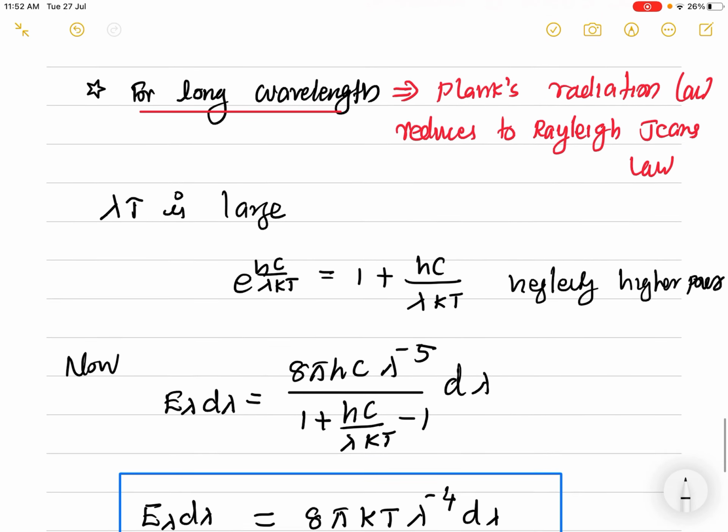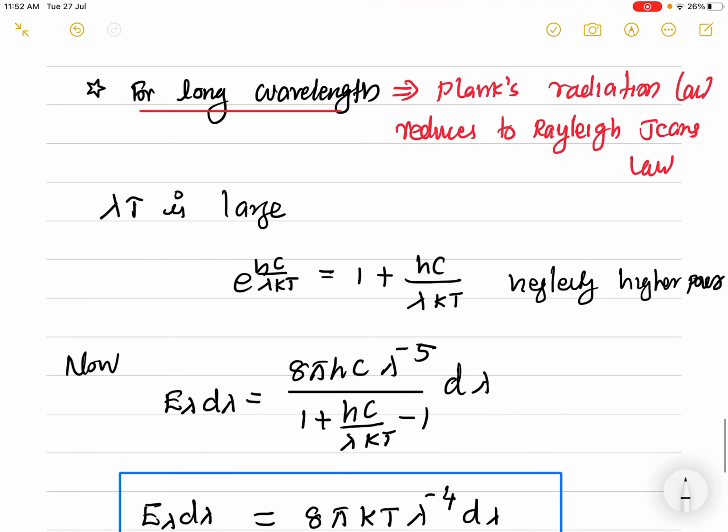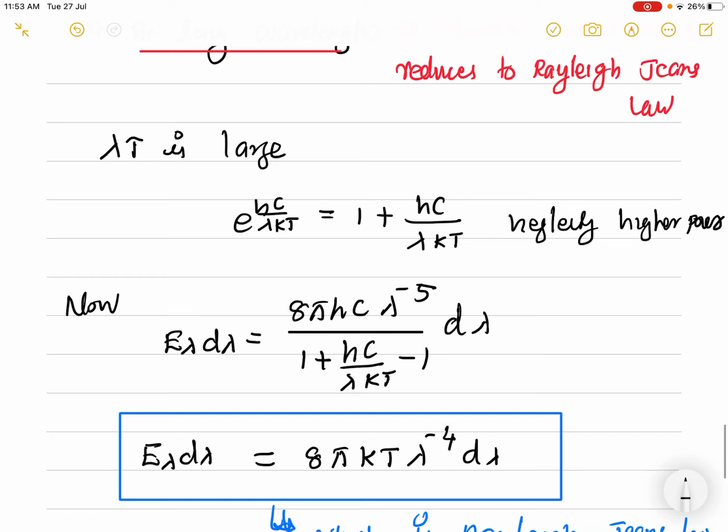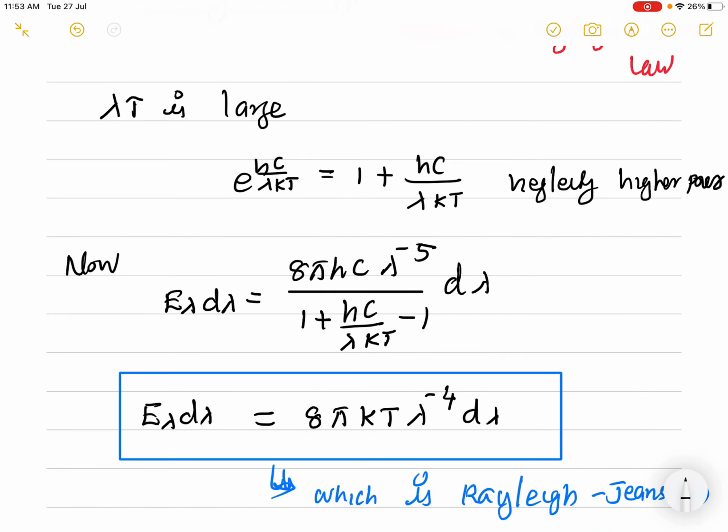Now I substitute this in the equation. E lambda d lambda is 8 pi hc lambda raised to minus 5 into 1 plus hc by lambda kT minus 1. So 1 and 1 cancel, leaving hc by lambda kT. The hc cancels, and one lambda cancels, so lambda raised to minus 4 remains, and T comes to the numerator. So we get 8 pi kT lambda raised to minus 4 d lambda. This is nothing but the Rayleigh-Jeans law, which is inversely proportional to the fourth power of lambda.